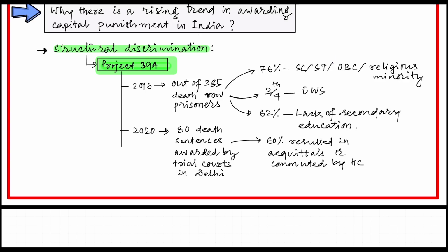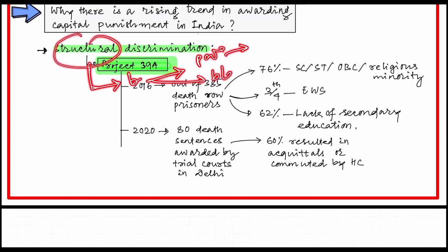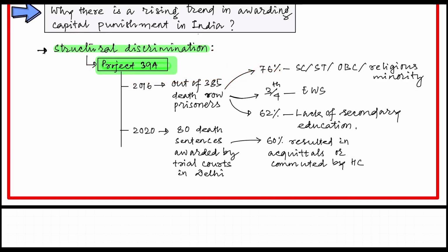Our judiciary system or investigation team is biased or prejudiced. Like, if a person is poor, then he must have done the crime. If he is black or wears dirty clothes, then he has done this crime. So they are prejudiced, and there is structural discrimination.